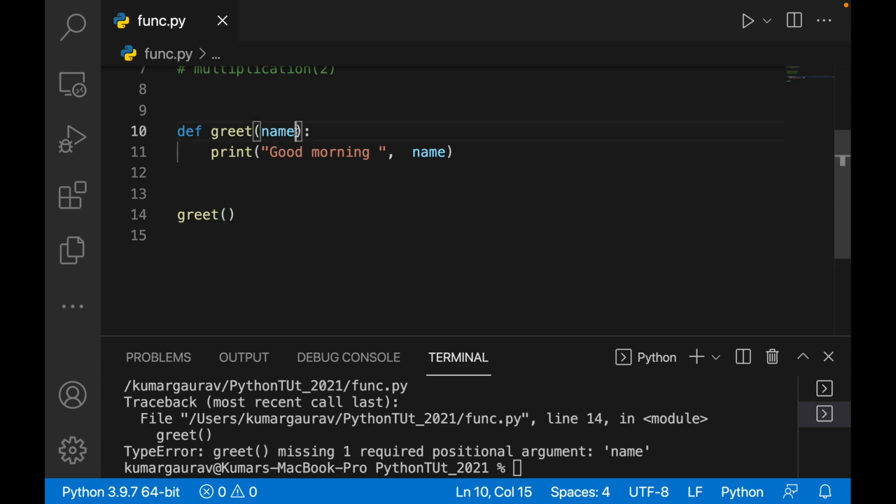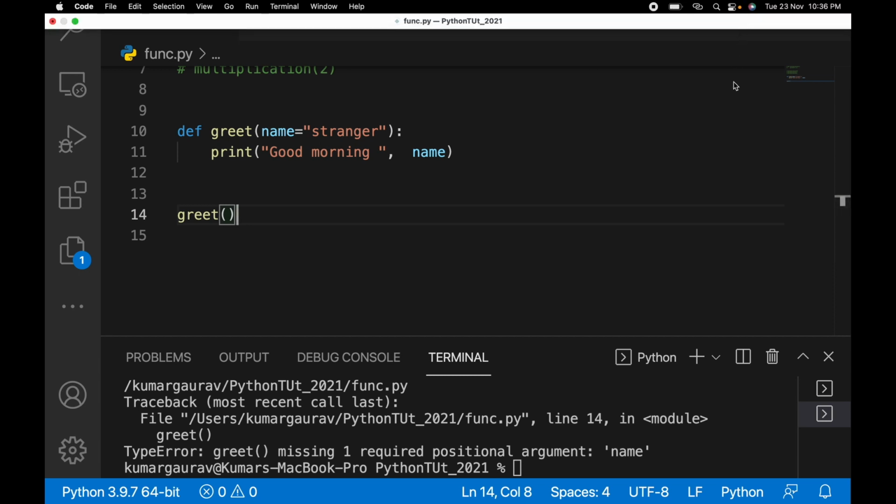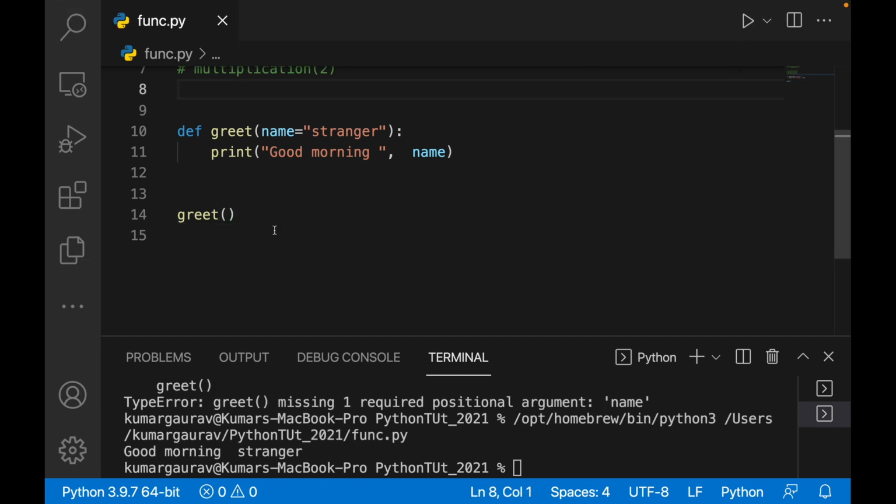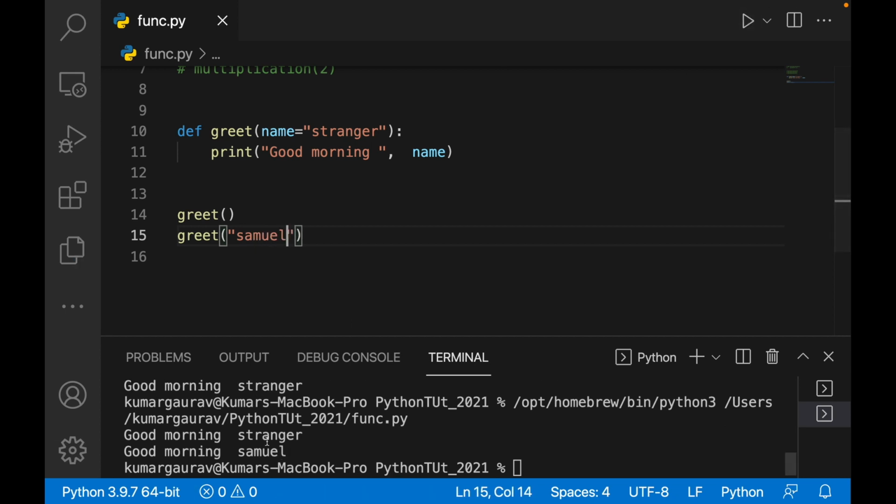If you write this stranger and then you write greet, it will not throw an error. Similarly, you can write greet Samuel, so it will print Samuel, and if nothing is there, it will print the default one, which is called stranger. All right guys, so this was about functions. You can call it any number of times.